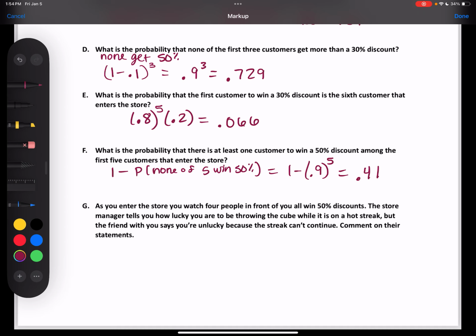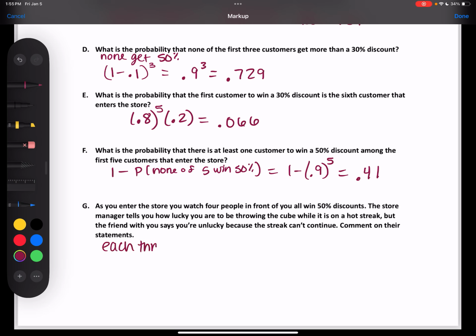There's no guarantee of things happening. What's true about each throw? It's random. It's independent. One doesn't affect the other one. So that means that every roll has the same chance of getting a 50% or a 10% or whatever it is. So each throw is independent.